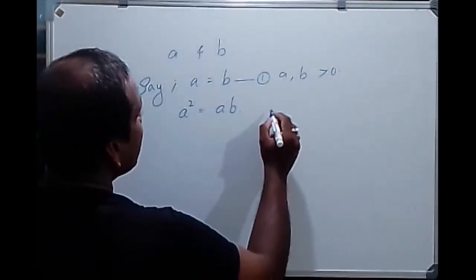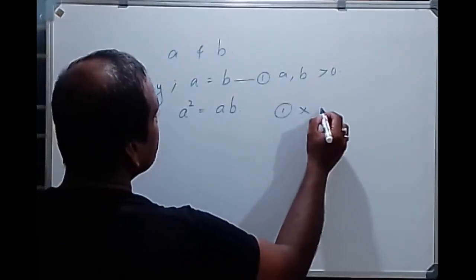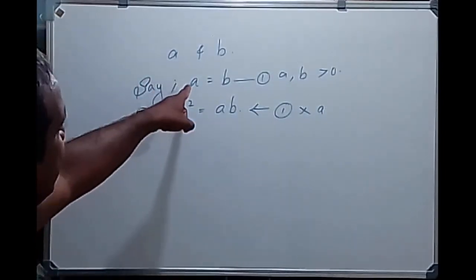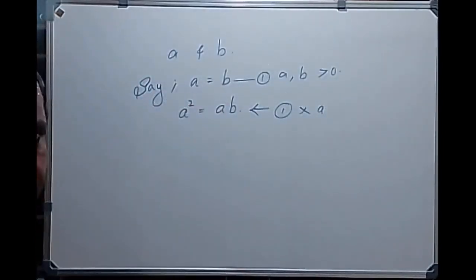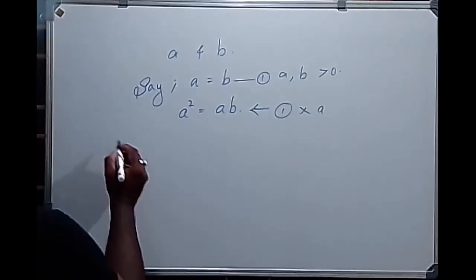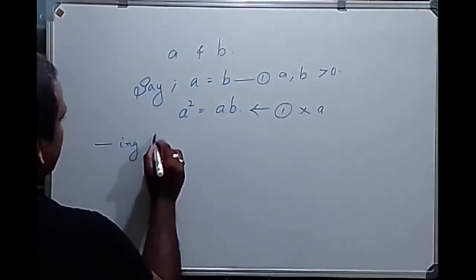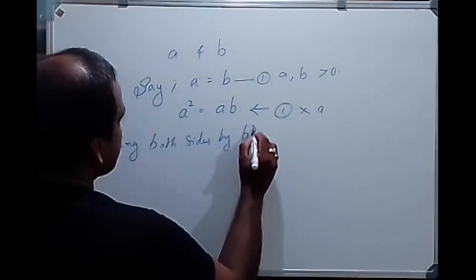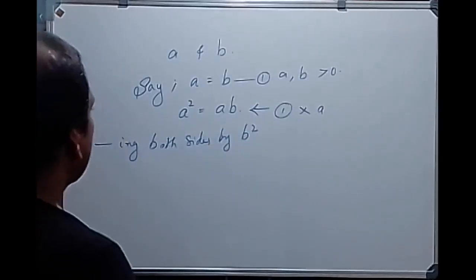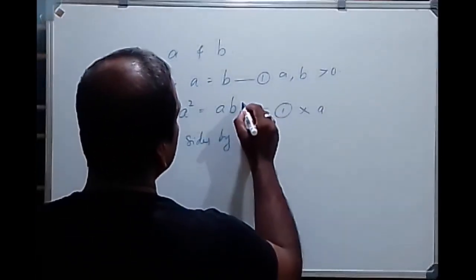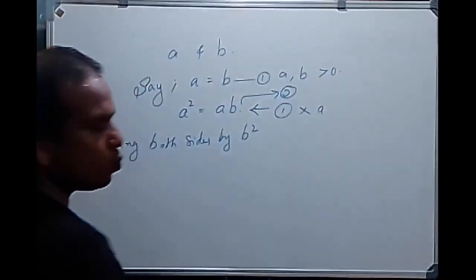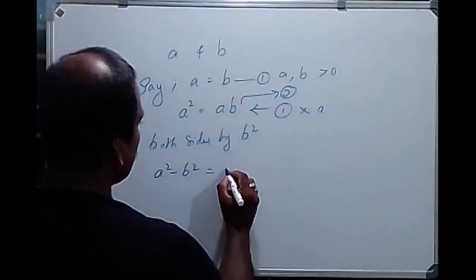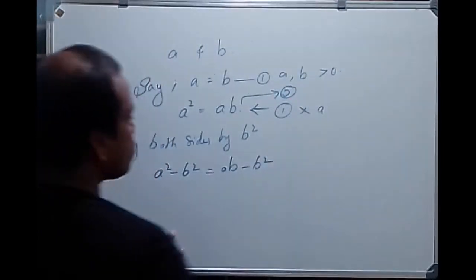Let us call this equation 1, then multiply equation 1 by a. a square is equal to ab, it is possible. a into a is a square and a into b is ab. Then subtracting b square from both sides of equation 2, a square minus b square is equal to ab minus b square.